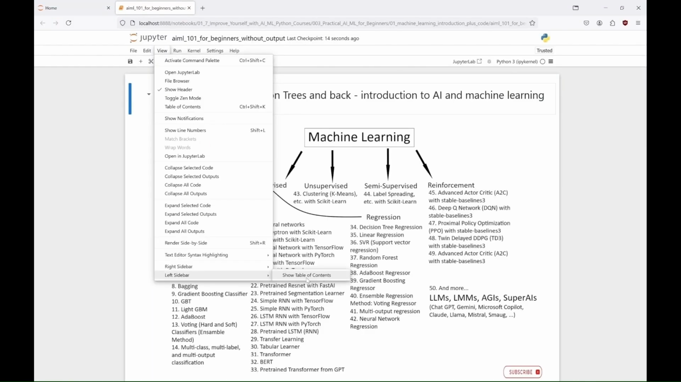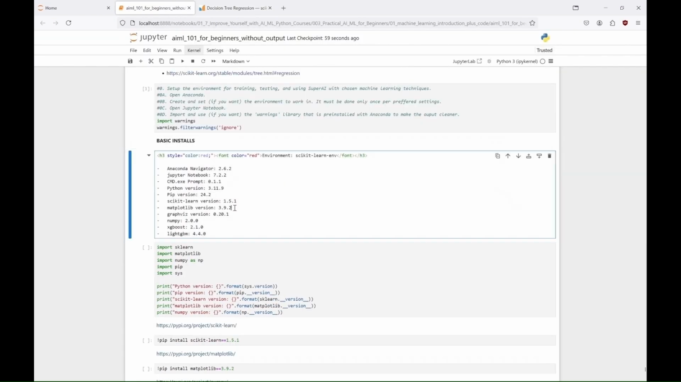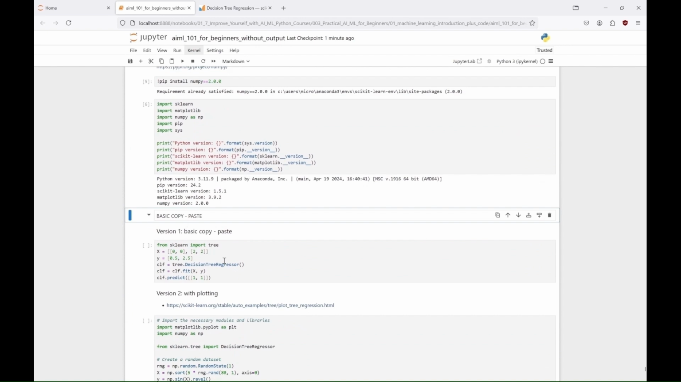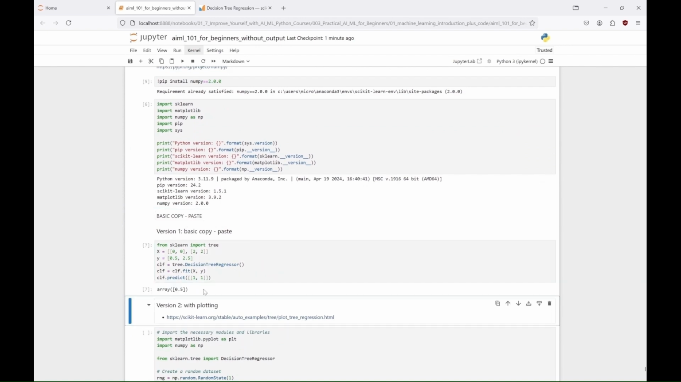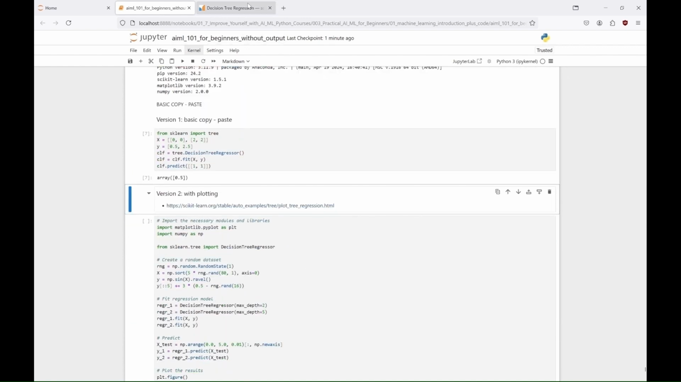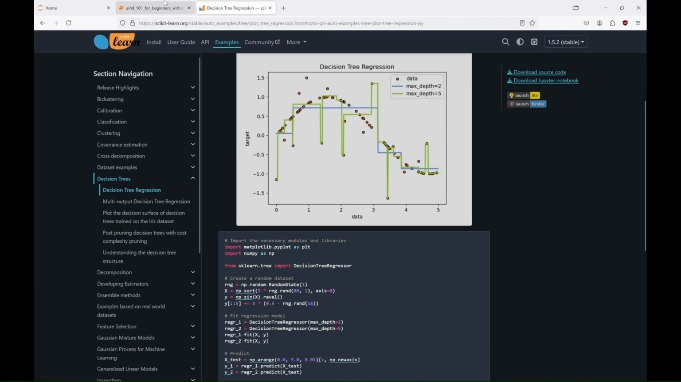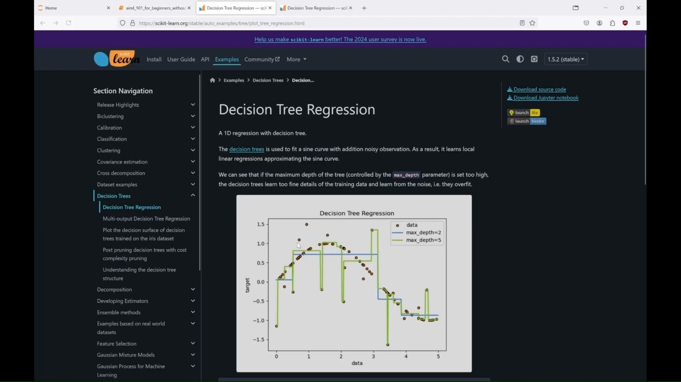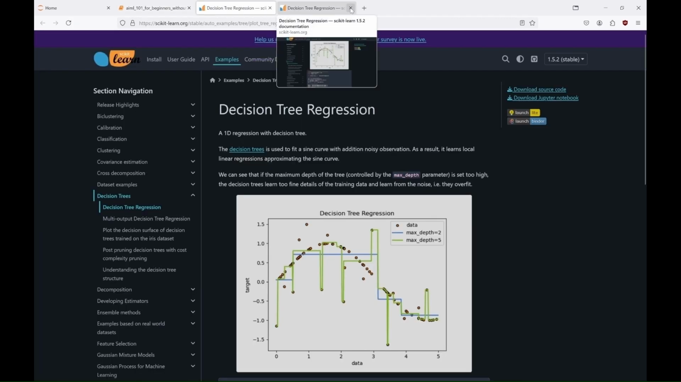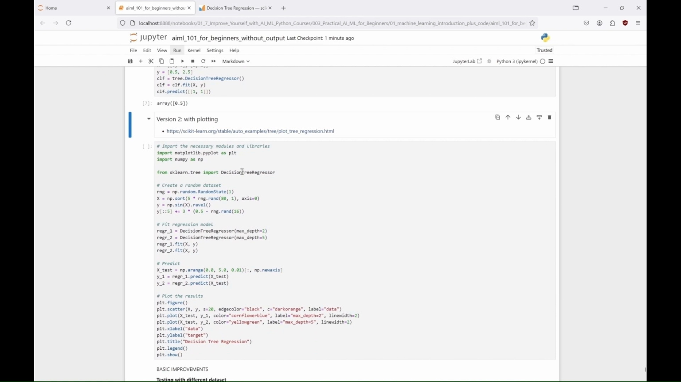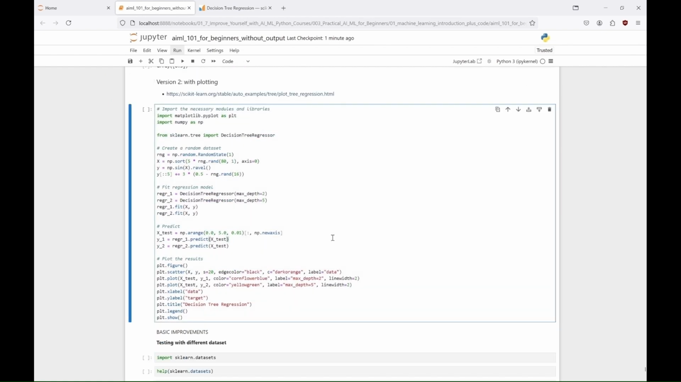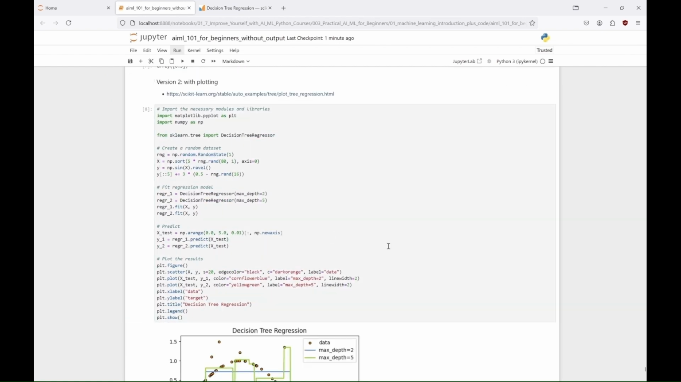We'll start with an example of decision tree regression with Scikit-learn. In our Scikit-learn environment, in the first example, a decision tree regression model is created, trained on a small dataset of input-output pairs, and then used to predict the output for a new input point. The second example generates a random dataset, fits two decision tree regressors with different maximum depths, and visualizes the predictions alongside the original data, to illustrate how model complexity affects regression performance.